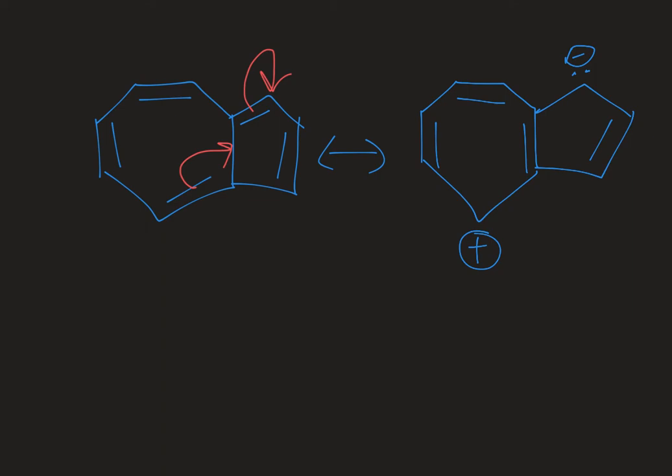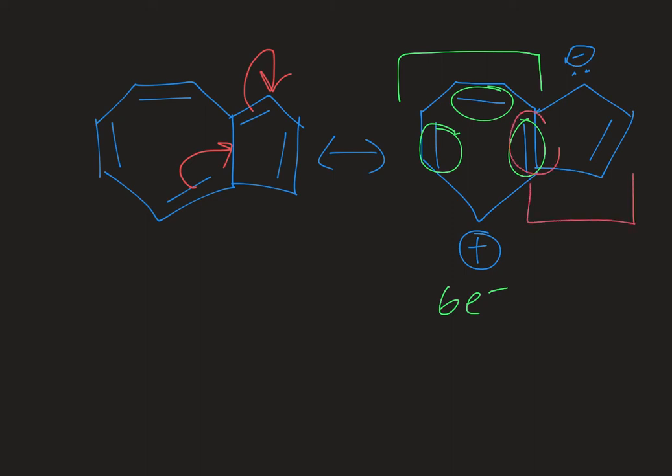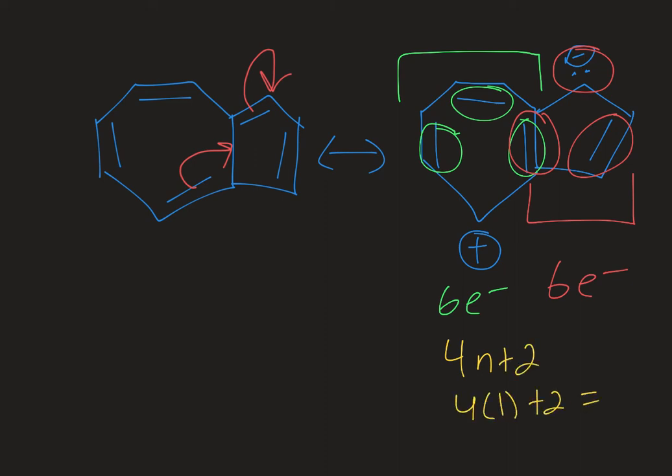Now, if I look at what's going on, I can even sort of treat each ring separately. So if I just look at the 7-membered ring there, I have 6 pi electrons in there, right? So I've got 1, 2, 3 double bonds, and then I have an empty p orbital that's the carbocation. And now, if I look at the 5-membered ring, this double bond here is shared, so it's in both rings, right? So 1, 2 double bonds, plus I have a lone pair of electrons. So I again have a total of 6 electrons there. And if I think again about Huckel's rule, right? 4n plus 2 electrons, 4 times 1 plus 2 is equal to 6.